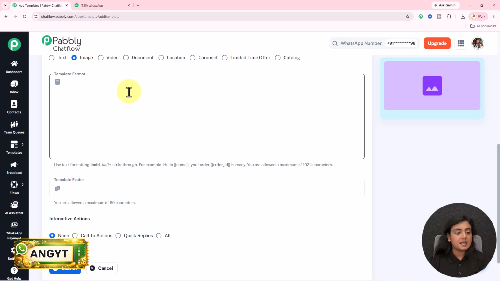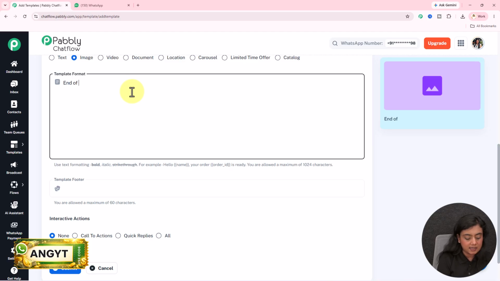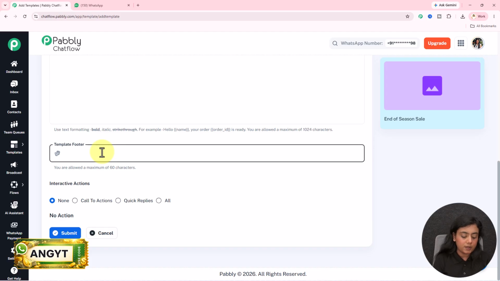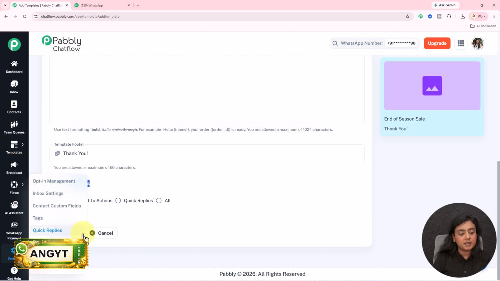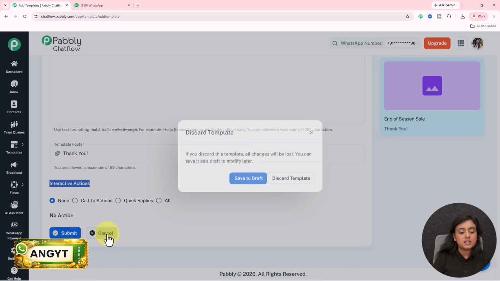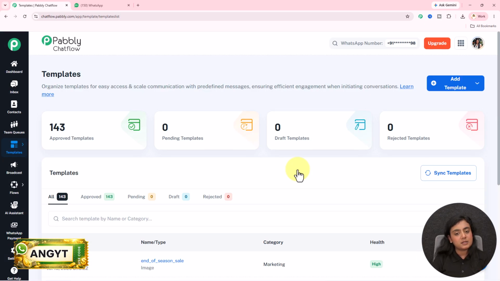Okay. Next, it is asking for the format. For the format over here, write the entire message that you have, whatever you want to write right here. According to your requirement, write the message in this format section. If you want to add a footer message, you can enter the footer according to your requirement. Select the interactive actions if you want and then submit the button from here. And as soon as you do that, automatically this template is going to be created.